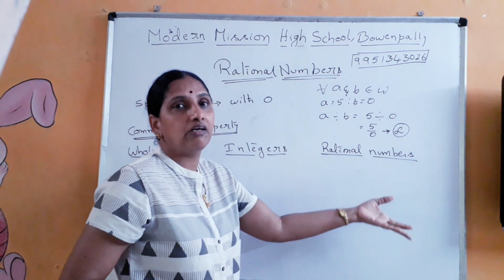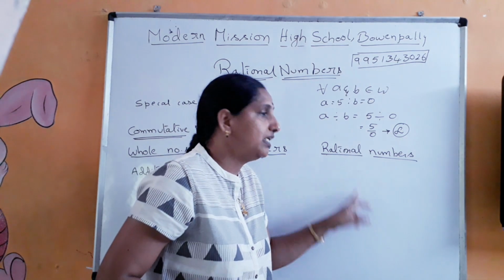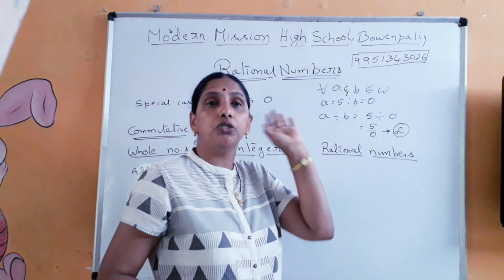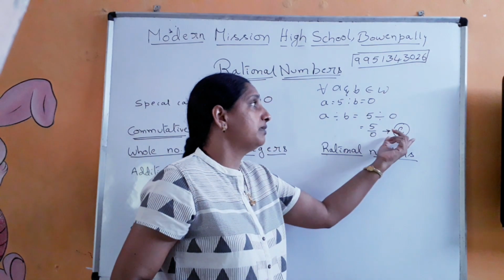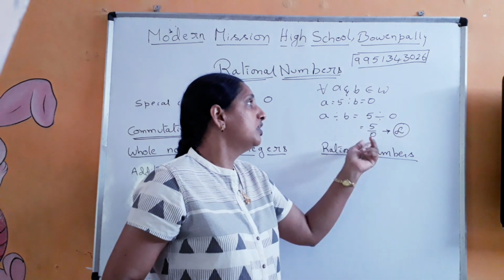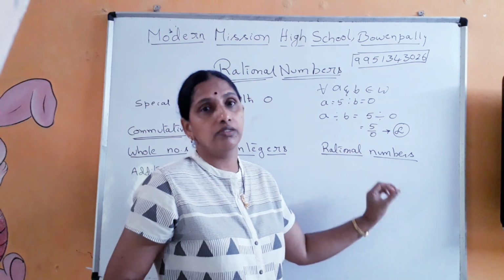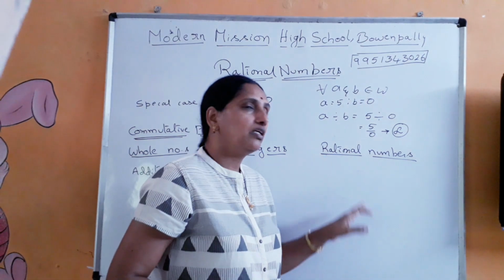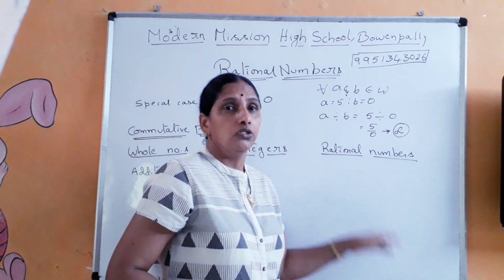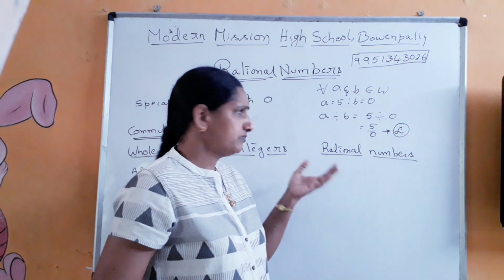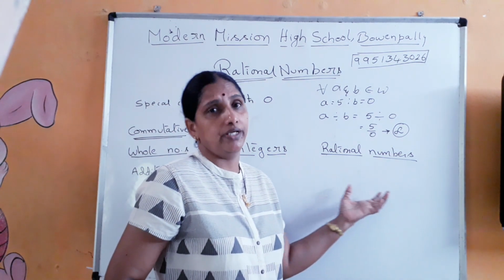Even in rational numbers you have 0, and yesterday we already said, even while defining rational numbers, we said p by q where q should not be equal to 0. Why are we defining it like that? We are defining it like that because if q is going to be 0, then the value you are going to get is an indeterminate value. You cannot determine the value of it. Thus while defining rational numbers only we are saying that denominator should not be 0. So in all the three cases, when it has come with division, closure property is not obeyed.